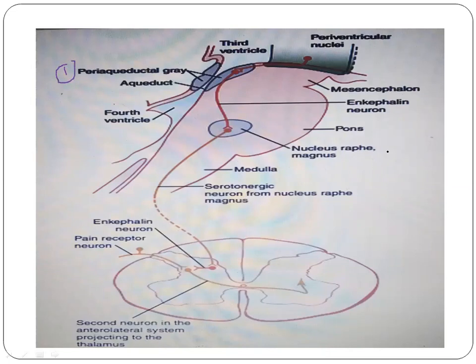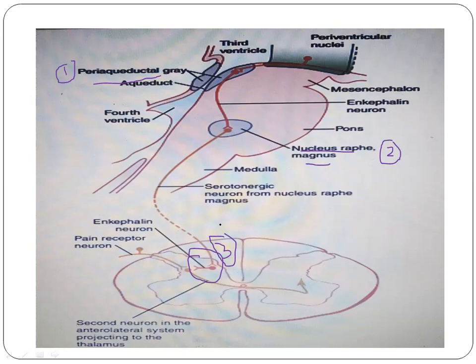The second point is the nucleus raphe magnus, the second point at which the pain can be modulated. There are three areas where the pain can be modulated: the periaqueductal gray and periventricular area is the first point, the second point is the nucleus raphe magnus, and the third point is the pain inhibitory complex present in the dorsal horn. Consider this to be the pain inhibitory complex in the dorsal horn, the third point.